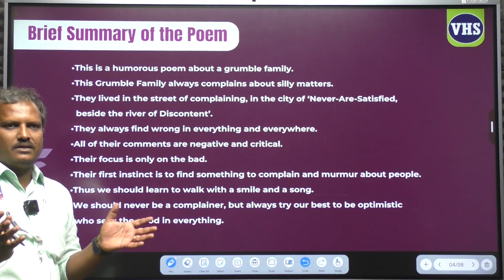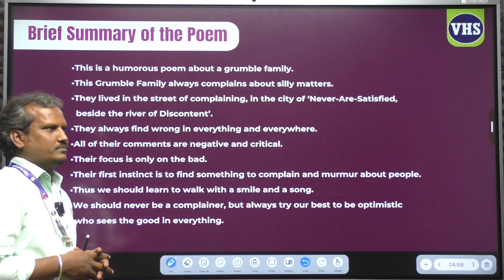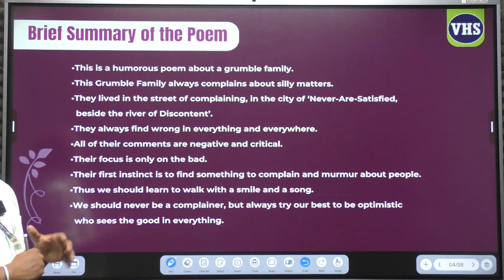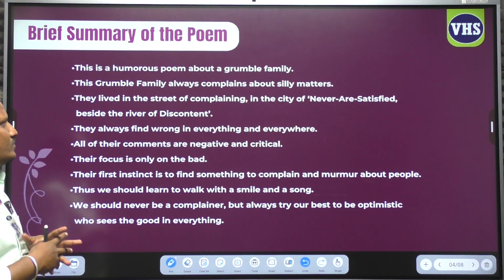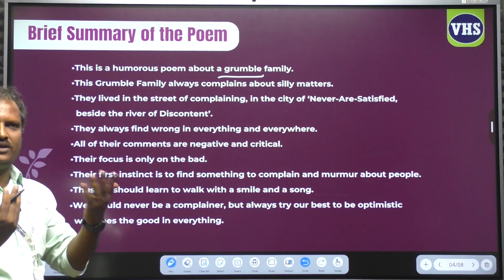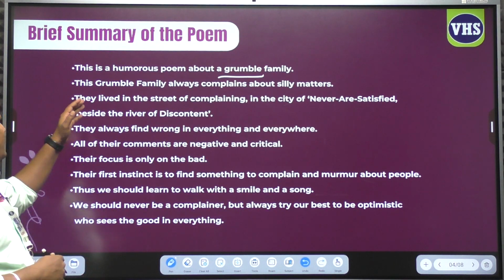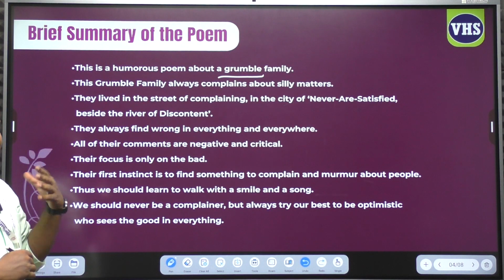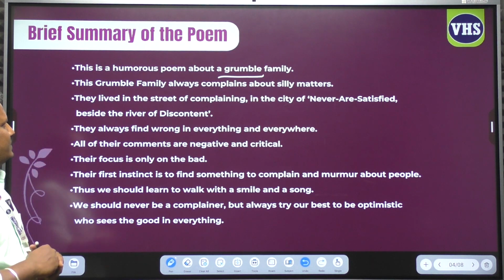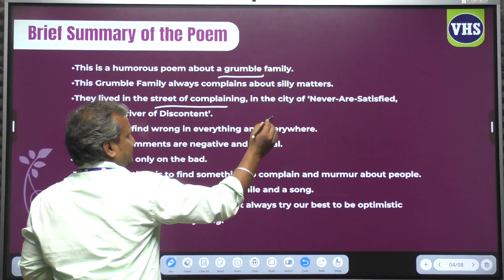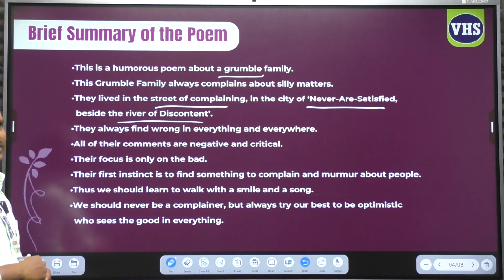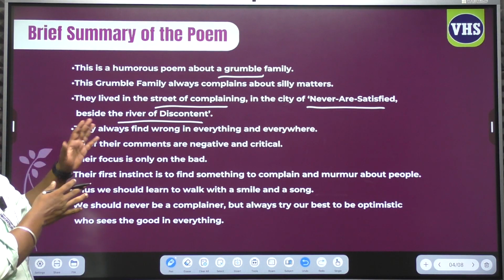Now, let's have a brief summary of the poem, The Grumble Family. This is a humorous poem about a grumble family. Let me remind you what grumble is. Grumble is nothing but complaining, always complaining about something. This grumble family always complains about silly, very trivial matters. They lived in the state of complaining, in the city of never are satisfied, and beside the river of discontent. Just look at the address of the family.